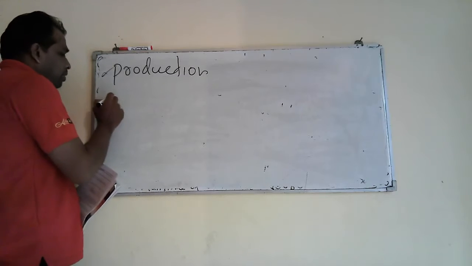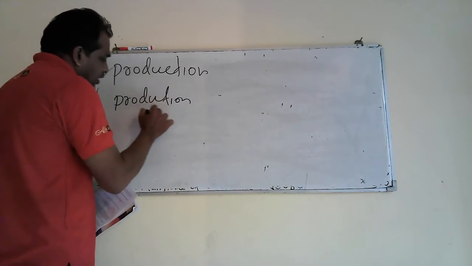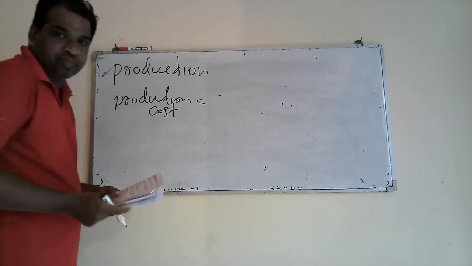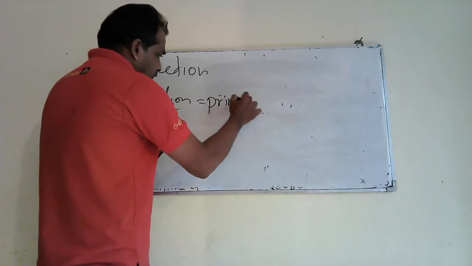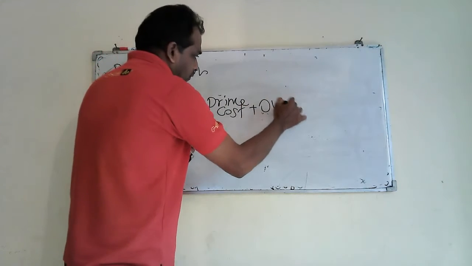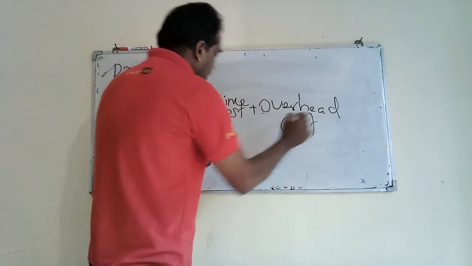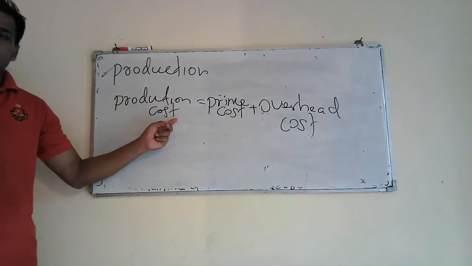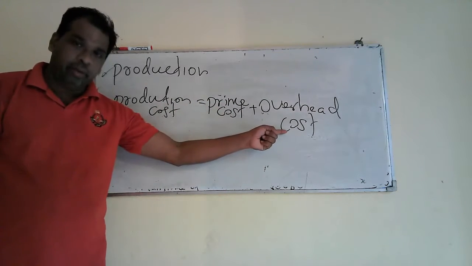Right. Then production cost consists of two parts: prime cost plus overhead cost.